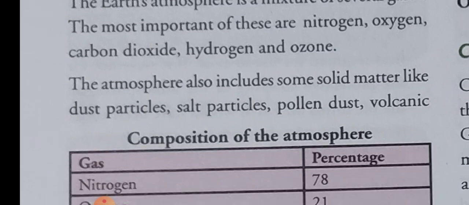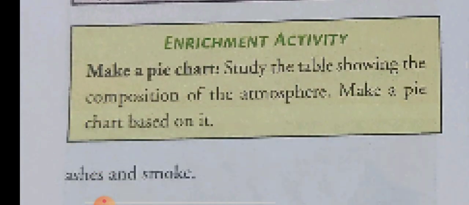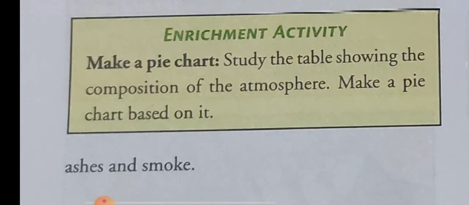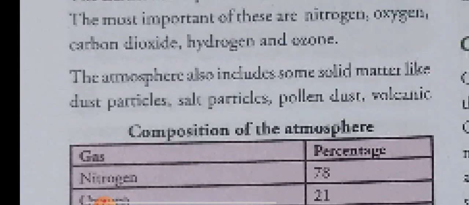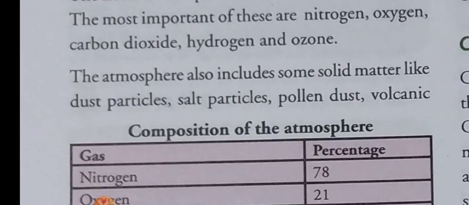The atmosphere also includes some solid matter like dust particles, salt particles, pollen dust, volcanic ashes and smoke. So these are also present in the atmosphere.